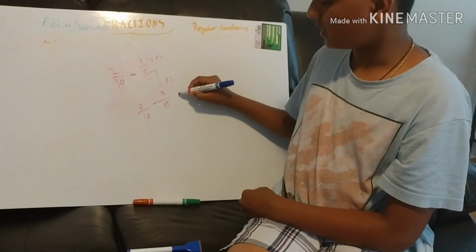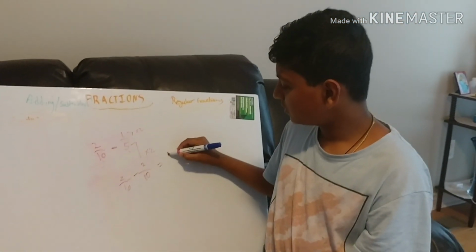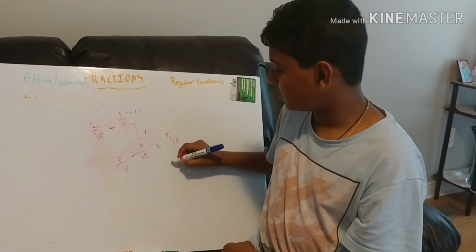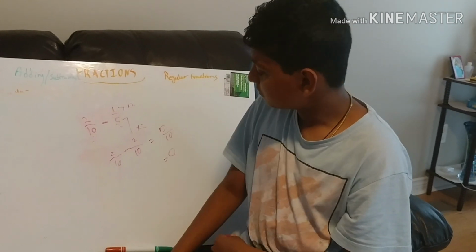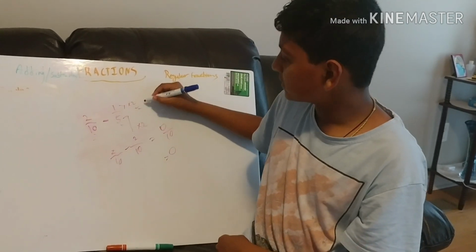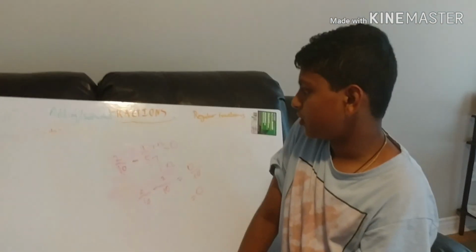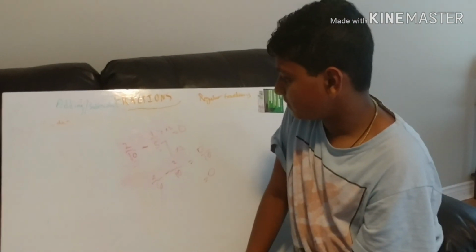2 out of 10 minus 2 out of 10 is equal to 0 out of 10. Basically that's equal to 0. So my answer here is equal to 0. That's how you subtract numbers with unlike denominators.